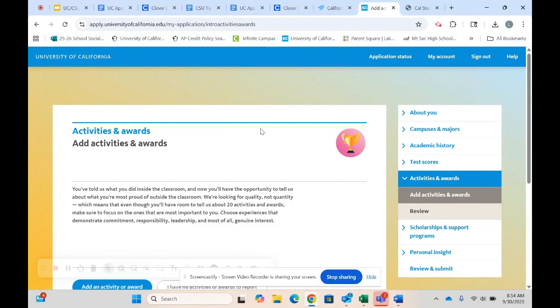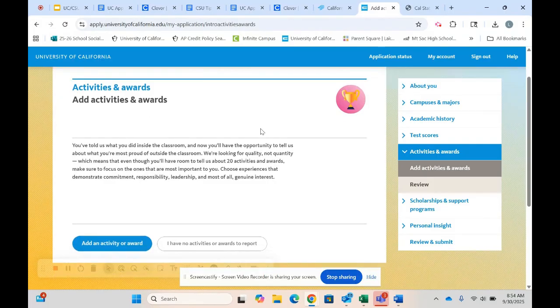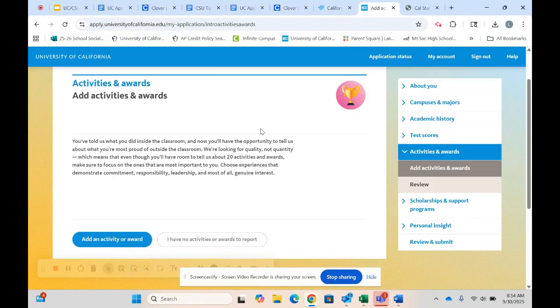This is an opportunity for students to share all of the amazing things that they have done throughout high school that is not reflected on a transcript. This is what helps an admissions officer figure out who you are and what you are passionate about and things that you have pursued while in high school. So activities and awards is an important section to spend time making sure that you are adding everything that you have done. Whether this is AVID, any sort of clubs on campus, any sort of extracurricular activities, sports teams that you have been a part of, all of that is going to go here.